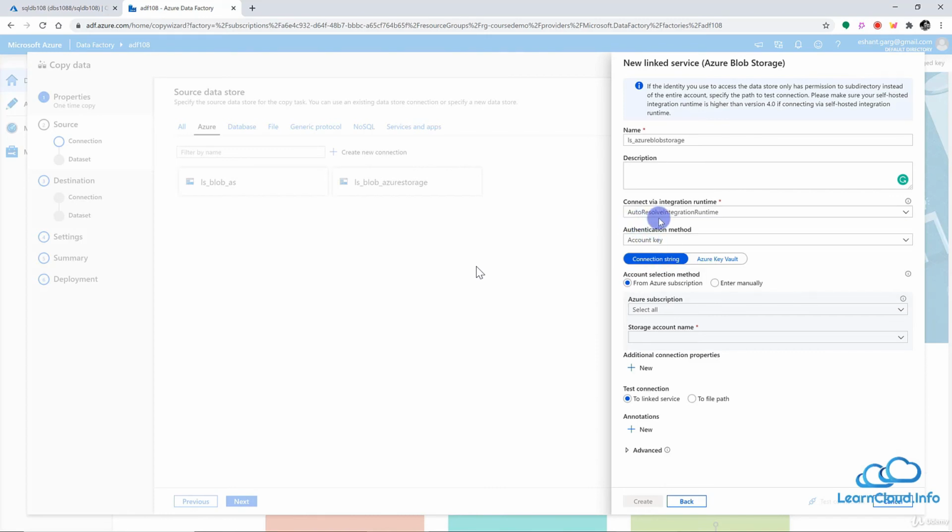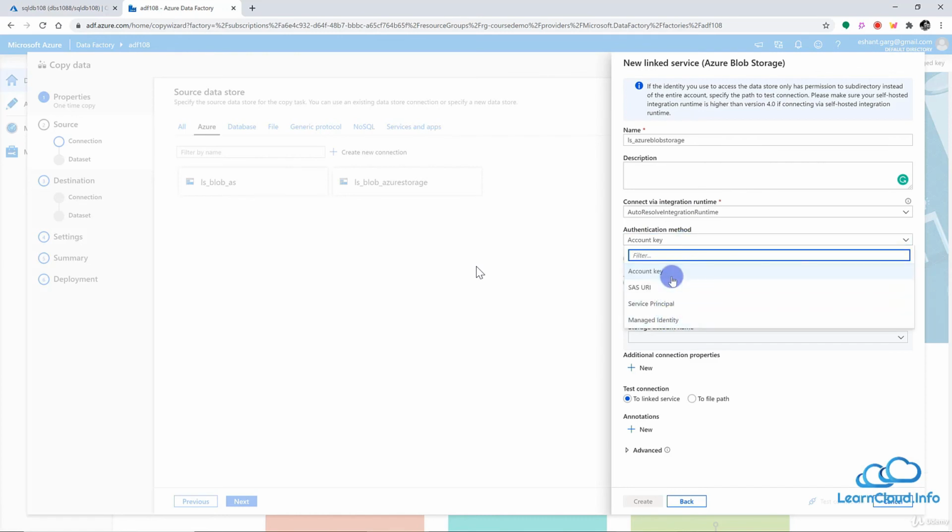But in this lesson, we are going to use auto resolve integration runtime because we are going to copy data from within the cloud, from source to destination. Both are in the cloud, so this should work fine. Azure Data Factory will figure out what should be the best settings for integration runtime, and it will provide it. So I don't need to change anything.